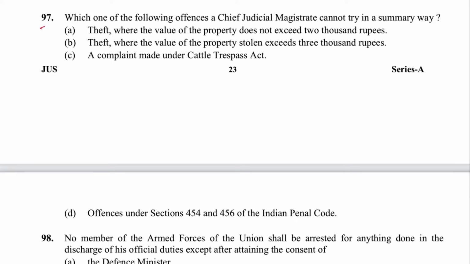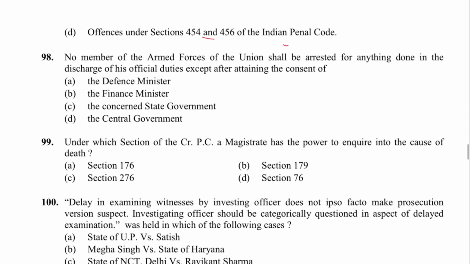Next, 97. Which one of the following offenses CJM cannot try in summary way? Theft with the value of the property not exceeding 2000 rupees, that time he can do. With the value of property stolen 3000 rupees, here must be 2000 rupees as well. Complaint under trespass, they can try summarily, and this one as well. So B is the answer. And where it is mentioned, in section 260 of CRPC.